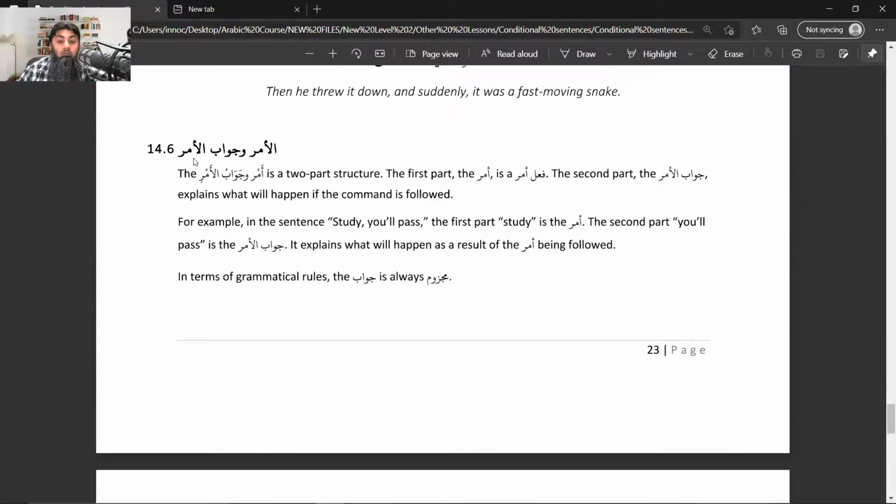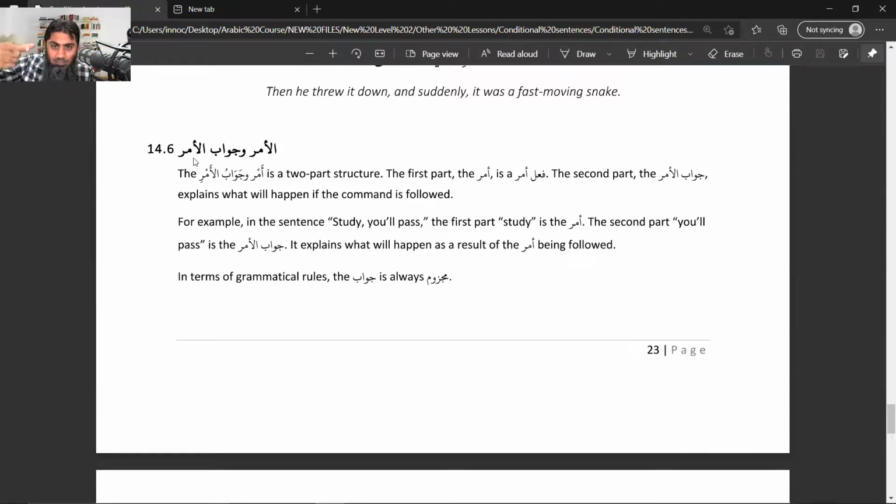So al-amr wa jawabul amr. Sometimes we find in the Quran, Allah subhanahu wa ta'ala gives a command, and then he says that if you do this, as a result, this will happen. Now you will find what the structure of the sentence is.